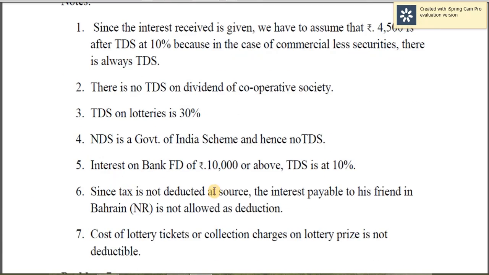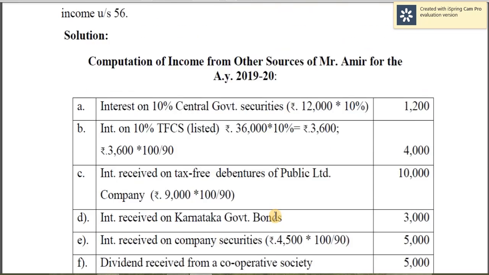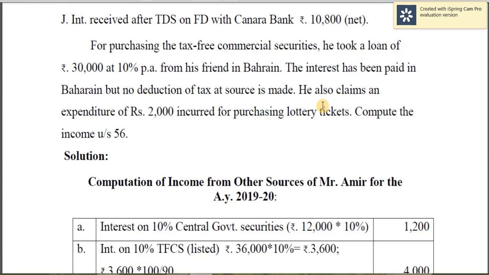Since tax is not deducted at source, the interest payable to his friend in Bahrain is not allowed as deduction. The interest has been paid in Bahrain, but no deduction of tax at source is made. That's why it is not deductible.